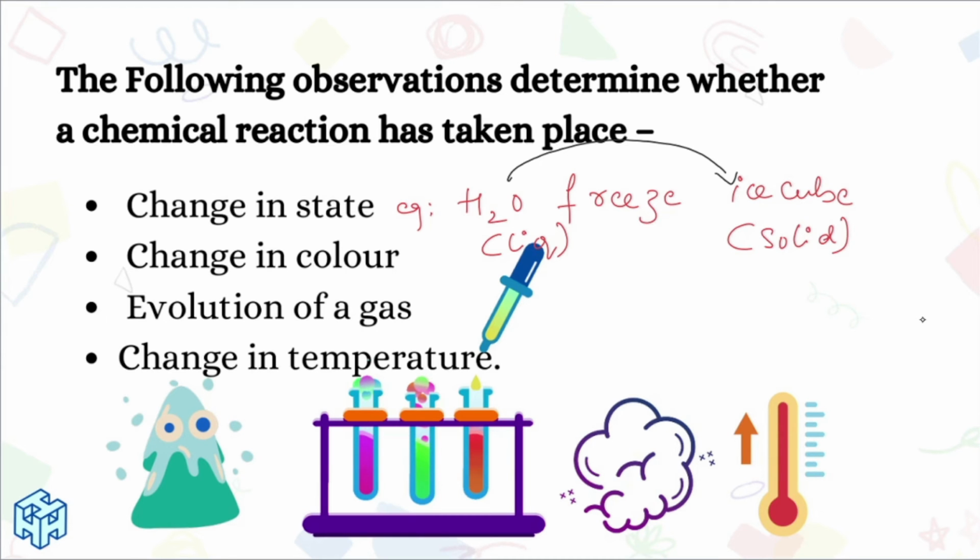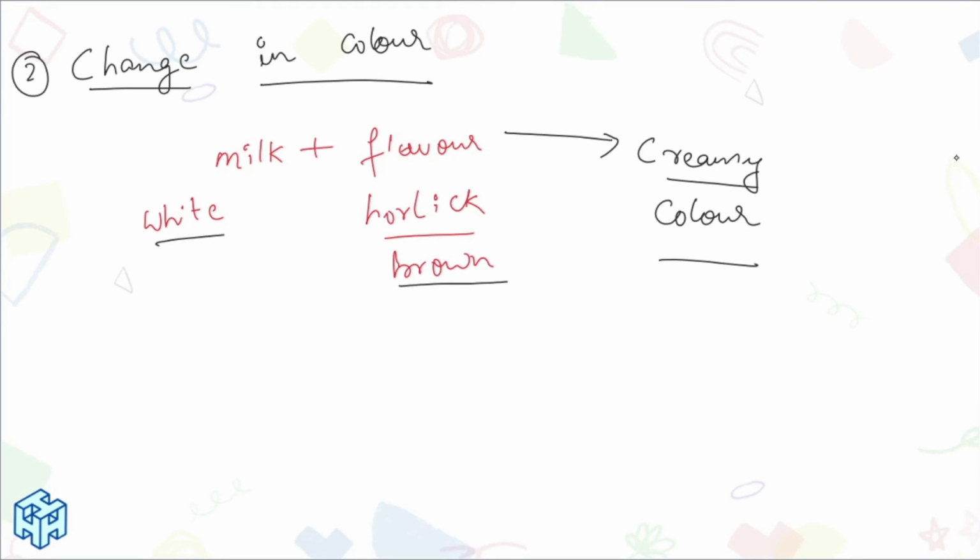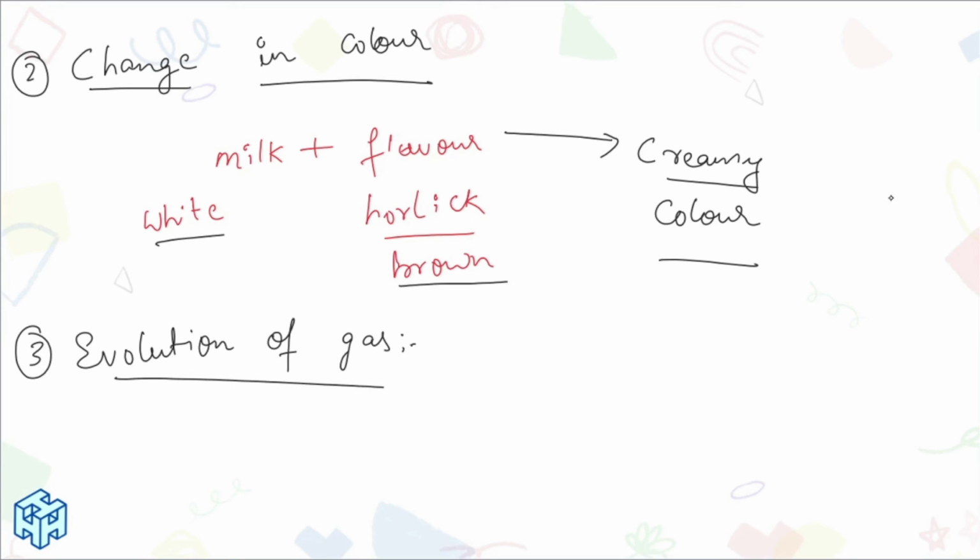Next, number 3: evolution of gases. Let us understand what evolution of gas is. How will we understand it? Let me consider a simple example. I am considering carbon, wood, and burning it in the presence of oxygen. What will I get? CO2.